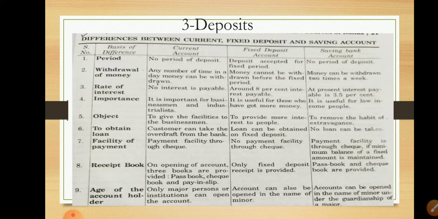A minor can open this account, but he has to take support from a guardian. A bank only opens a saving account for a minor person on the basis that a guardian who is a major should be available.